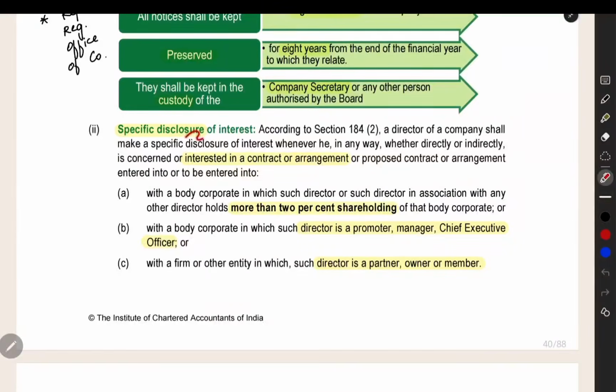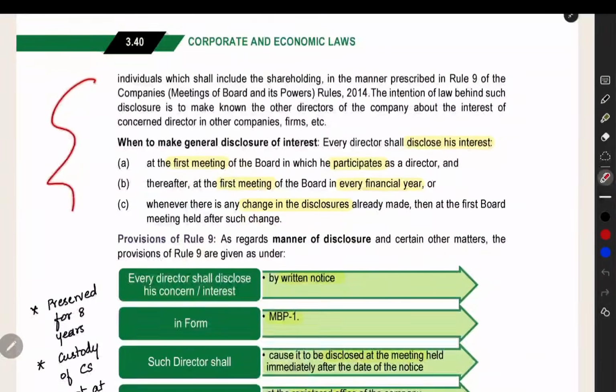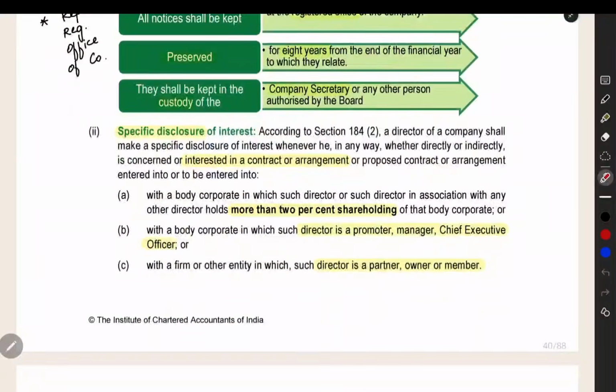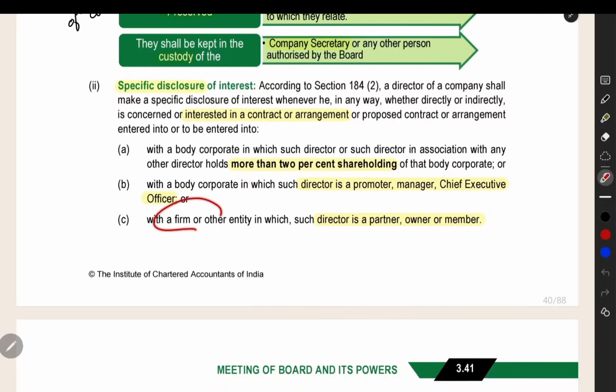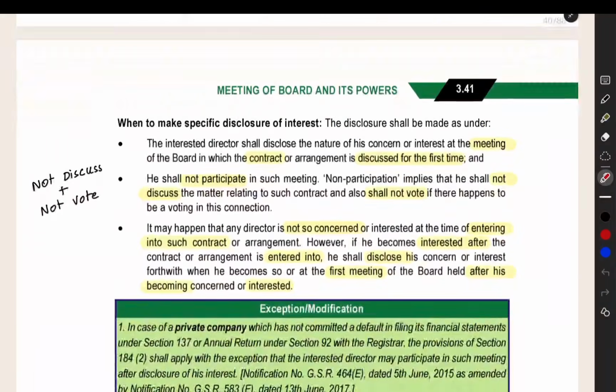The next thing is specific disclosure. In general disclosure, whatever interest he has, he has to disclose. But whenever a specific contract or arrangement is being discussed in the board meeting and a particular director is interested in that contract, he should also disclose it. What is the interest? If he has more than 2% shareholding in the other body corporate which is a party to the contract, or the director is a promoter, manager or CEO of that body corporate, or we are making a contract with a firm or other entity where the director is a partner, owner or member, or the director is related to the other party in the contract, then when we discuss it in the board meeting, he should disclose it to the board of directors.